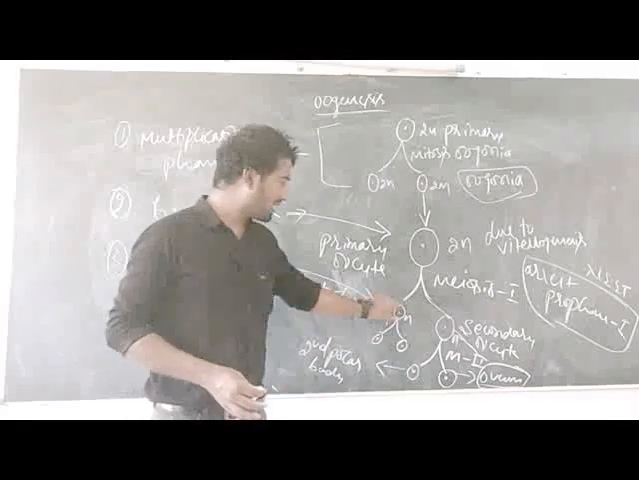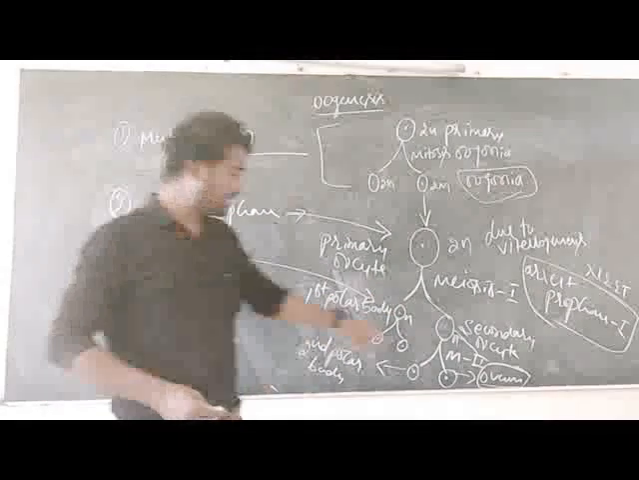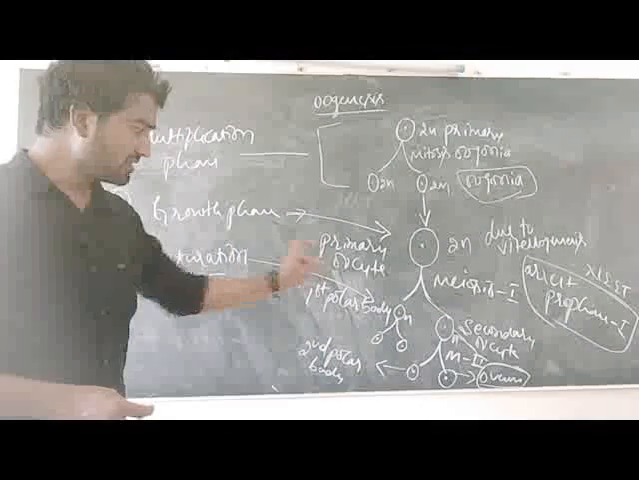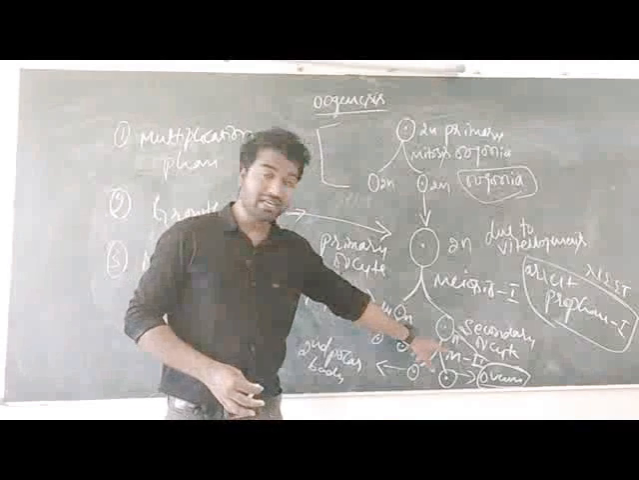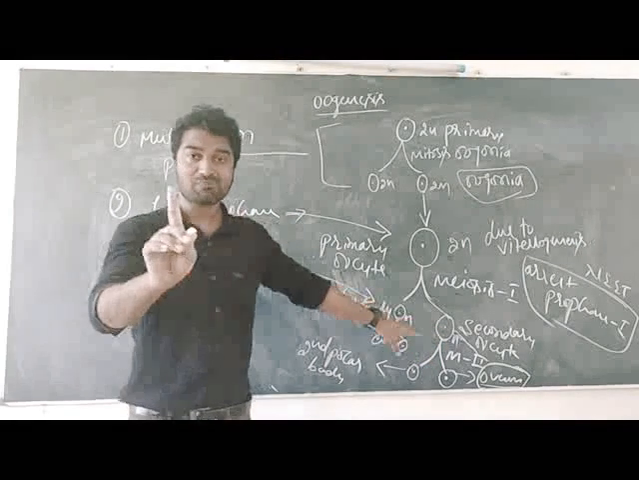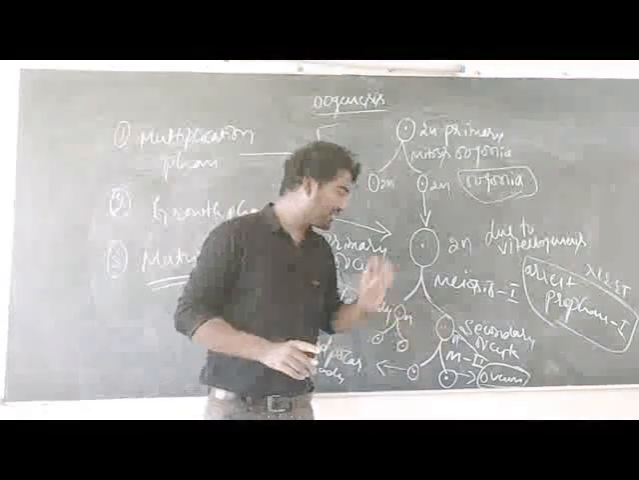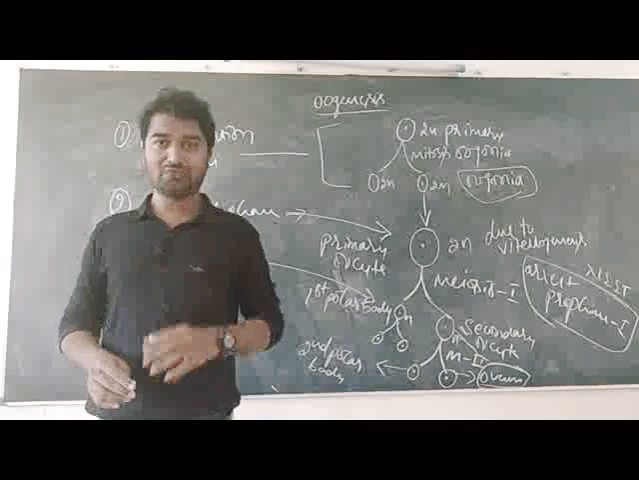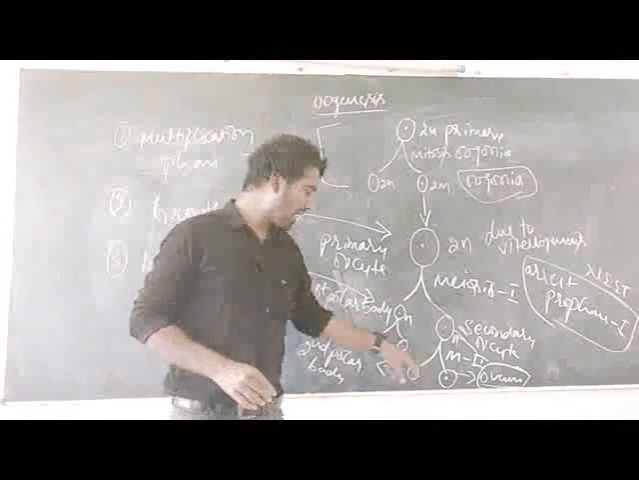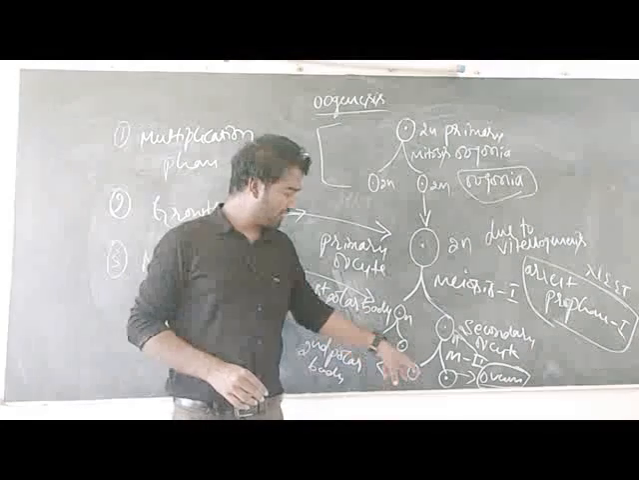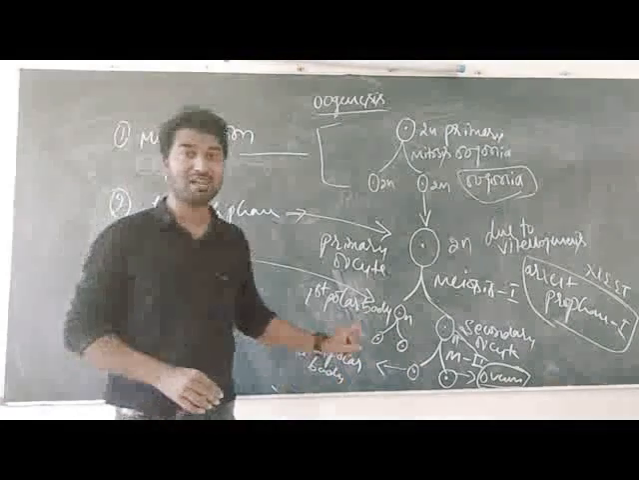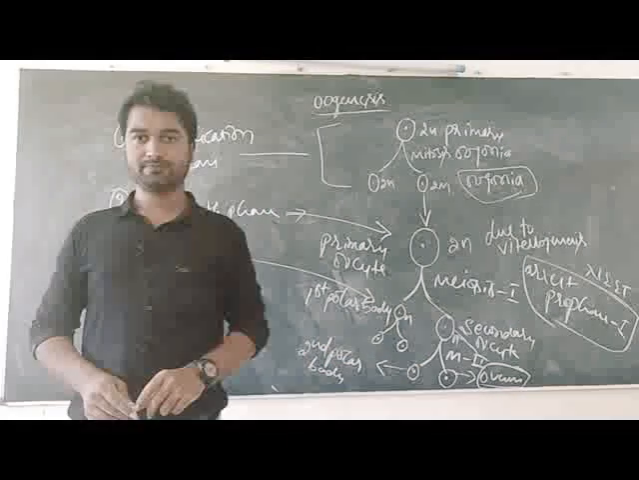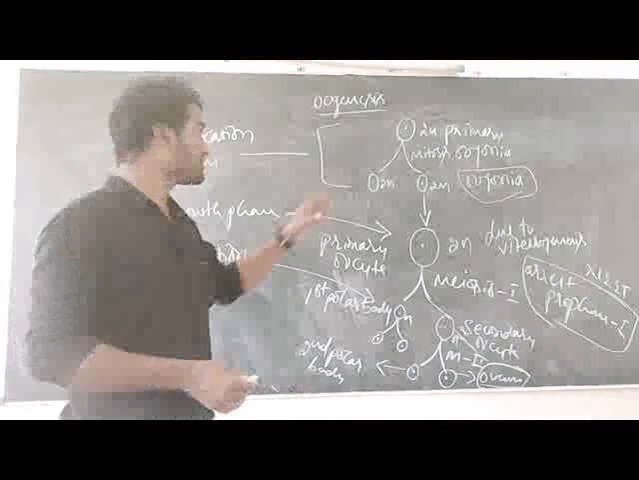Now this smaller cell is known as the first polar body, and this larger cell is known as the secondary oocyte. The secondary oocyte undergoes meiosis 2 only when the sperm reaches it, and immediately it undergoes meiosis 2, finally producing the ova and the second polar body. Here also two unequal sized cells are formed. The smaller cell is known as the second polar body and the larger cell is known as the ova. Okay, so this is the process of oogenesis.